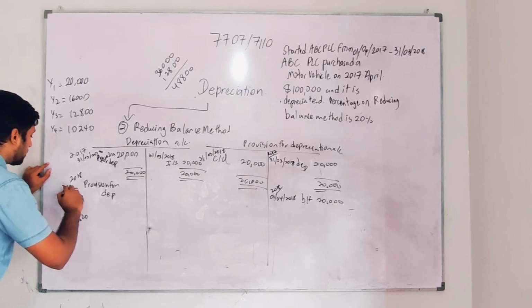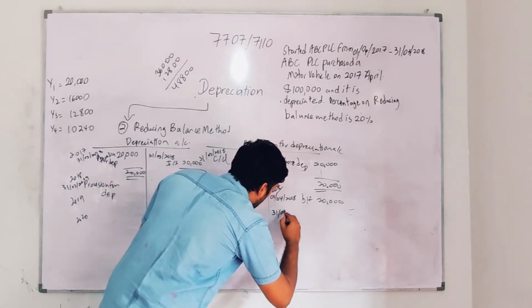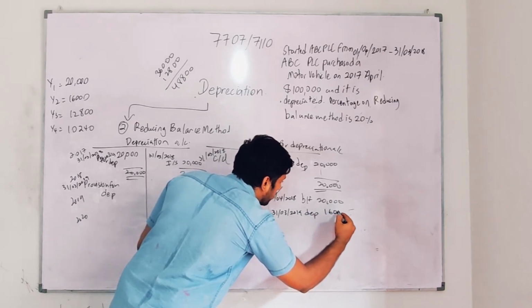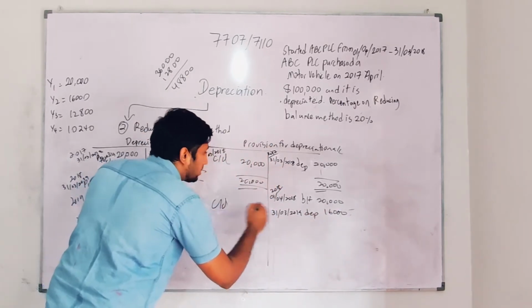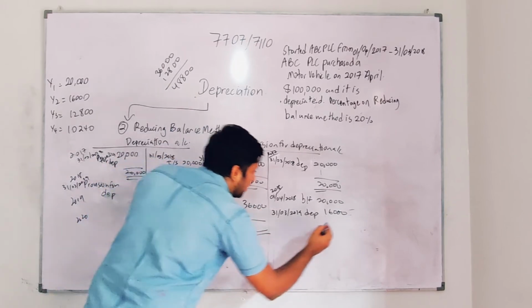You are sending on 31st 3 2019, right? So here you are getting 31st 3 2019. You are getting a depreciation of 16,000. So I'm going to carry it down. 20 plus 16 is 36,000. So I'm going to record it as 36,000.